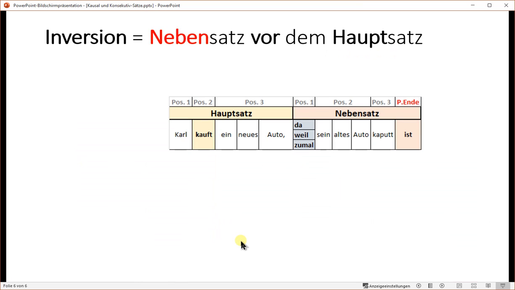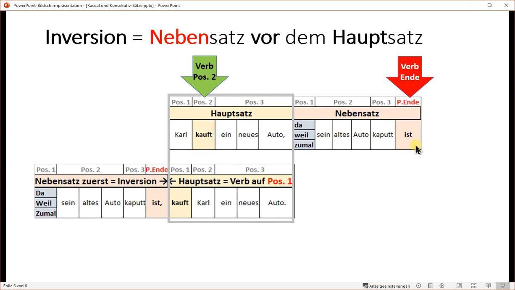Last topic is the so-called inversion. An inversion is when the Nebensatz is in front, ahead of the Hauptsatz. So we have our same sample sentence as before with the positioning. Hauptsatz, Karl kauft ein neues Auto. Nebensatz, da sein altes Auto kaputt ist. Now we will put the Nebensatz ahead of this one. But first, the verb in the Hauptsatz is on position 2, and of course in the Nebensatz the verb is in position Ende. Nothing new.